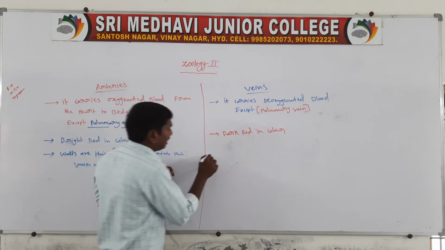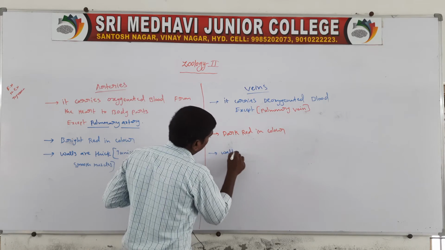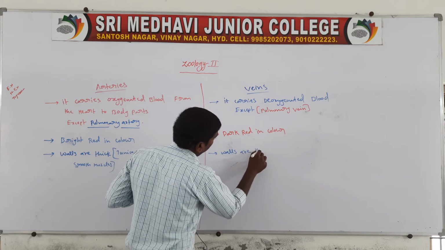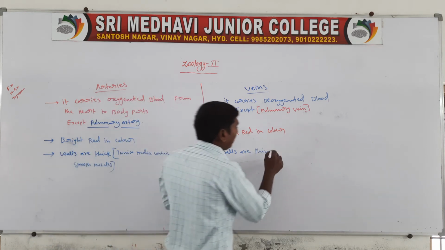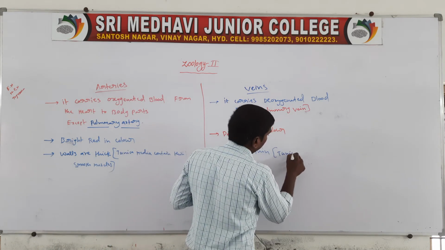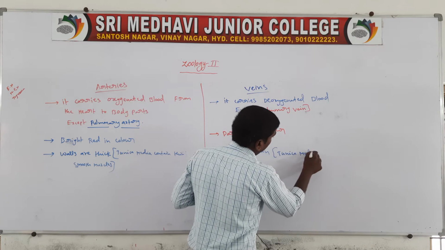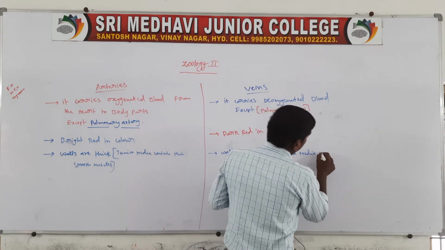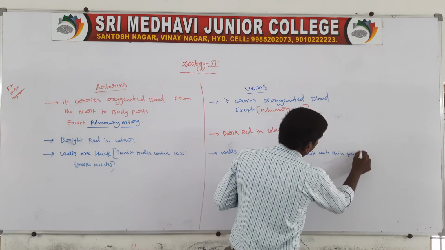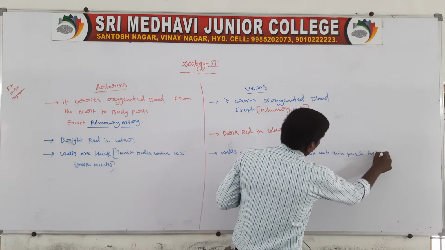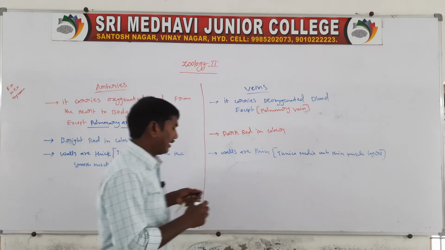The vein walls are thin because the tunica media contains a thin muscle layer. Next one,